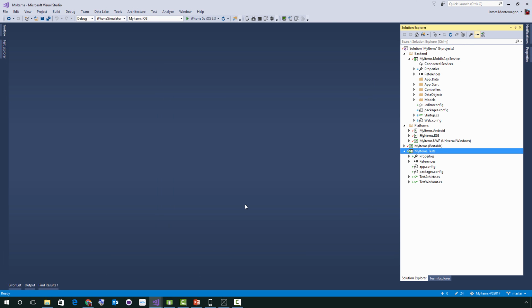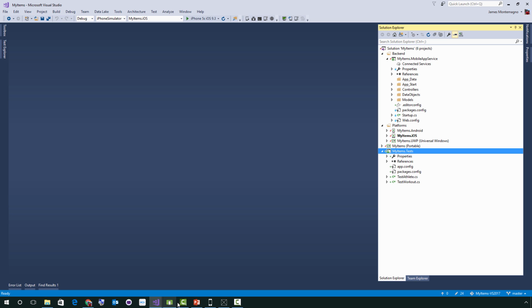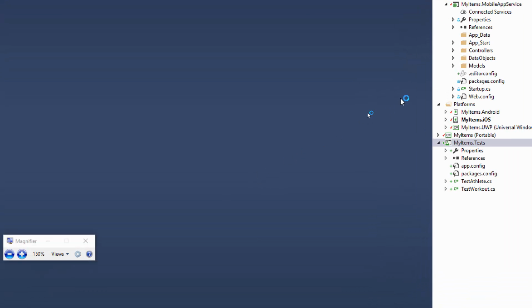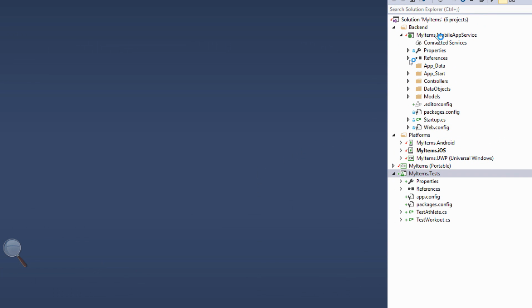Now, I wanted to take a little bit of time though and walk through one that's already been opened up for me. I've modified it a little bit, but I'll walk through some of the changes that are here. So when I come into the project, let me go ahead and just zoom in over here. We can see that I have a mobile app backend. So this is an ASP.NET application that'll run all my logic, my online, offline data synchronization that I can push up to Azure. I still have an Android, iOS, and a Windows 10 UWP application. I've selected Xamarin Forms here.